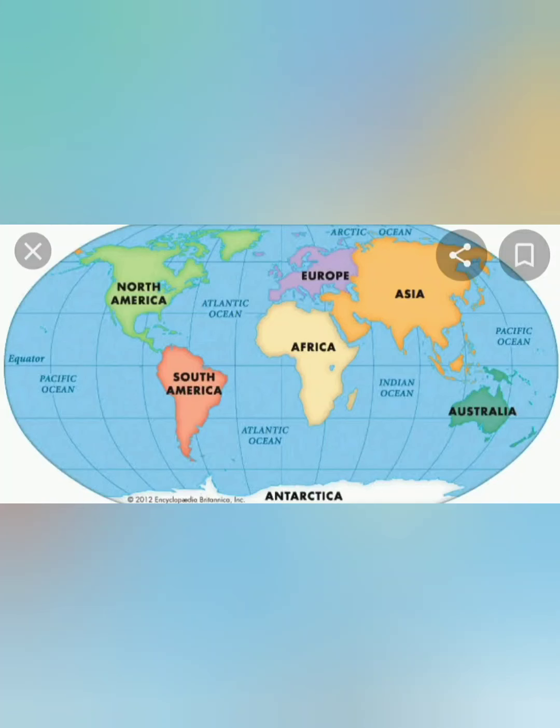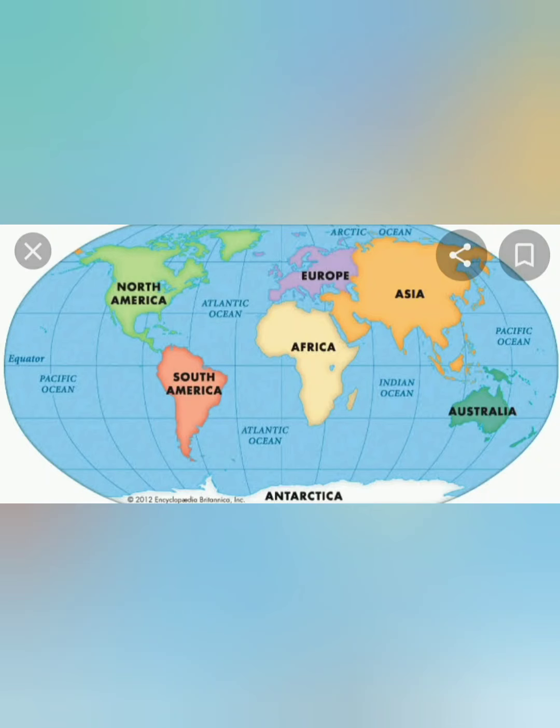There are 7 continents: Australia, Asia, Europe, Africa, Antarctica, South America and North America. There are 7 colors. White color is there downside, that is Antarctica. Then Australia, Asia, Europe, Africa, North America and South America.